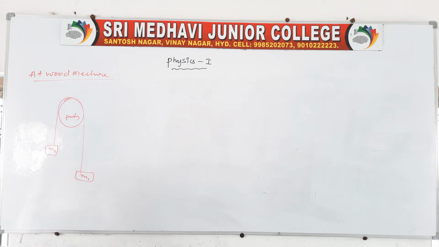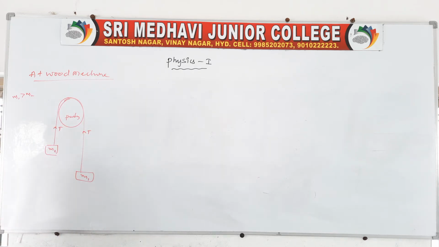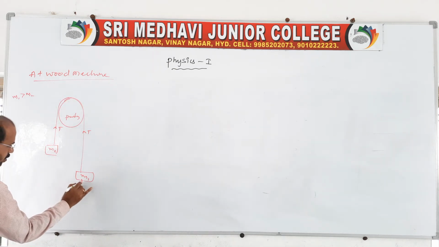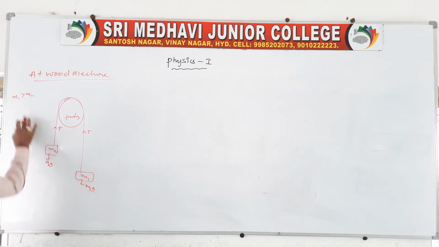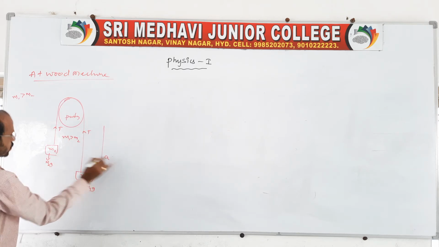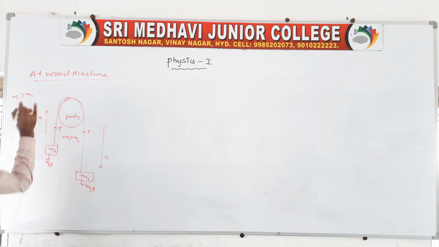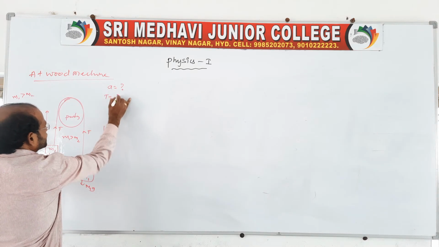The condition will be, suppose I take m1 greater than m2. These are hanging, so there will be a tension acting in the opposite direction, because the thread is a massless thread. The weight of the block m1g is acting down, m2g is also acting down. According to the condition m1 greater than m2, the m1 block accelerates down and the m2 block accelerates up. Now we have to find the acceleration, and the tension is another question.